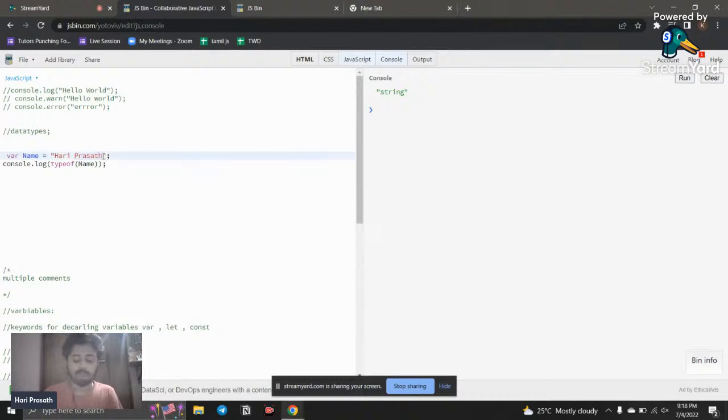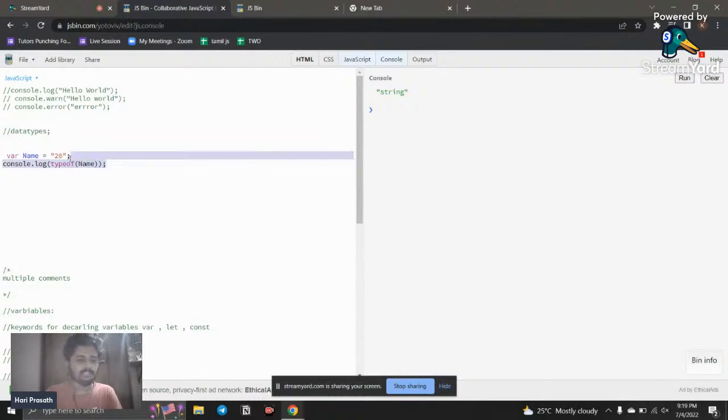Even if we put a number inside double quotes, say I put 20, it is a number, but it is inside double quotes, right? So if I reload that page, it is also a string because it is inside the double quotes.